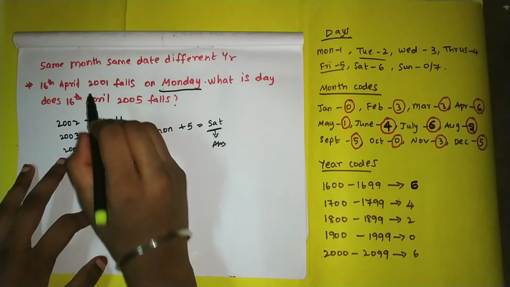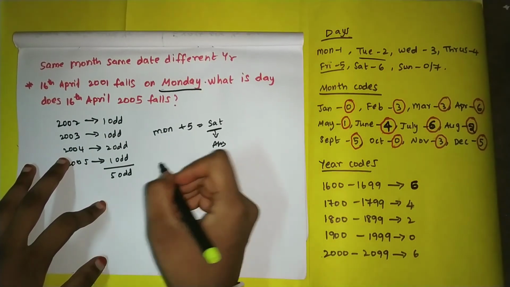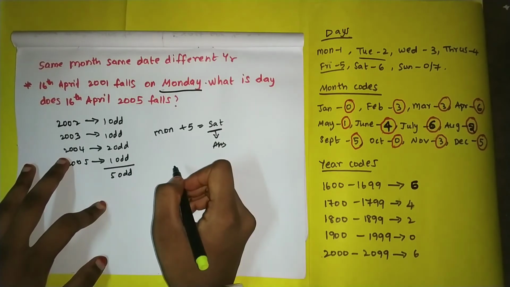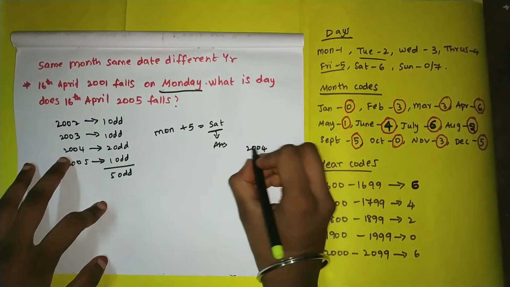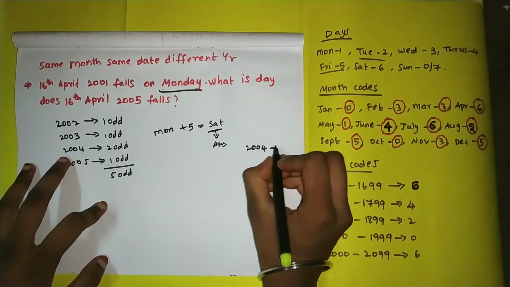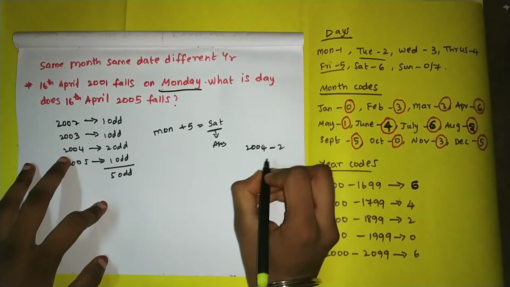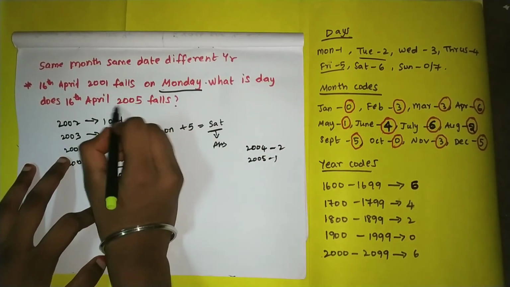Here why we have to count from 2002 is that if the given date falls on January or February of a leap year, then we start counting from that given year itself. Suppose they gave you 2004, that means you have to start counting from that year itself. That means in 2004 we have 2 odd days, in 2005 we have 1 odd day, and so on till the given date.